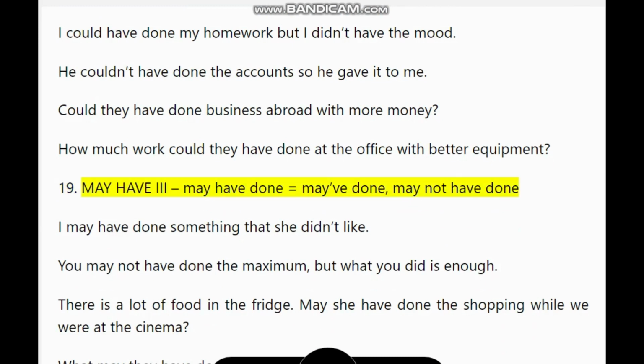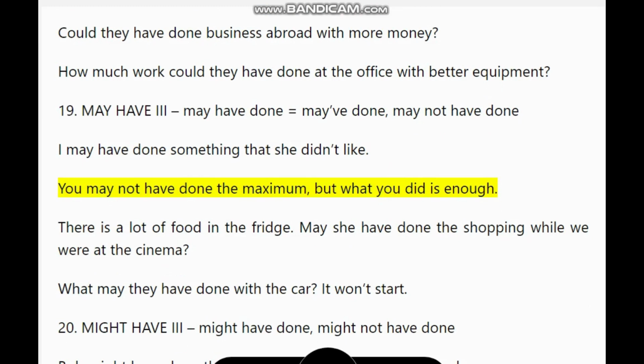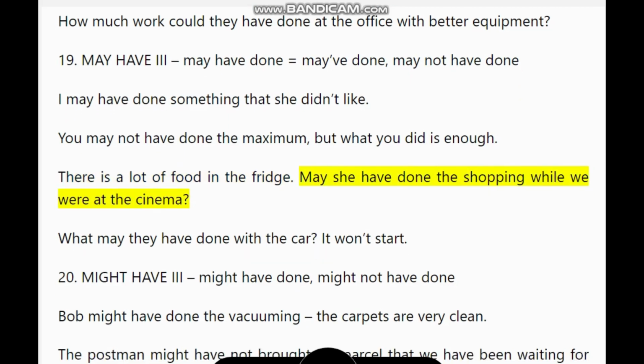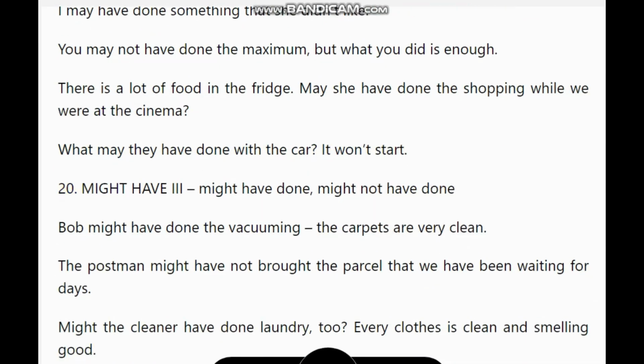19. May have, may have done equals may have done, may not have done. I may have done something that she didn't like. You may not have done the maximum, but what you did is enough. There is a lot of food in the fridge. May she have done the shopping while we were at the cinema? What may they have done with the car? It won't start.